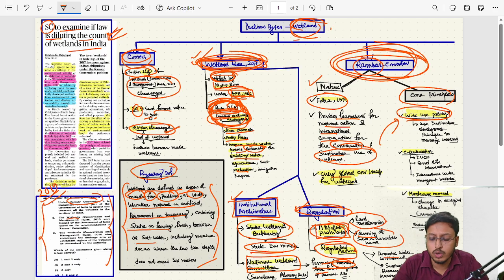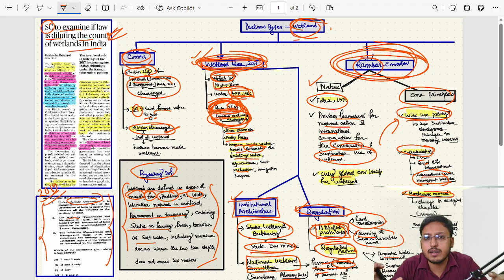This Ramsar Convention also collaborates with other organizations for comprehensive protection. What are those organizations? IUCN is there, BirdLife International is there, International Water Management Institute is also there. With these bodies, this Ramsar Convention coordinates for better protection of wetland. And then one more thing we need to understand is the Montreux Record.